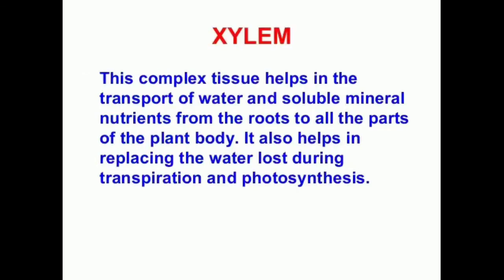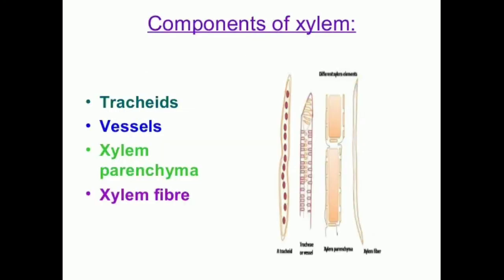Xylem consists of xylem tracheids, xylem vessels, xylem fibers, and also xylem parenchyma. So xylem, which is a complex permanent tissue, is made up of different types of cells, that is tracheids, vessels, xylem parenchyma, and xylem fibers. The tracheids and vessels have thick walls and are made of dead cells.